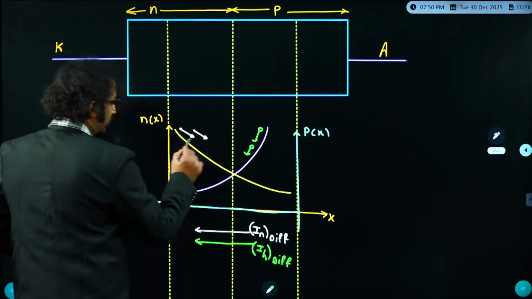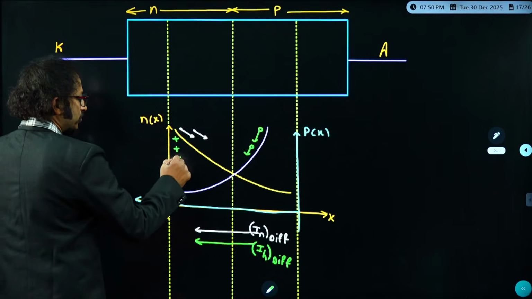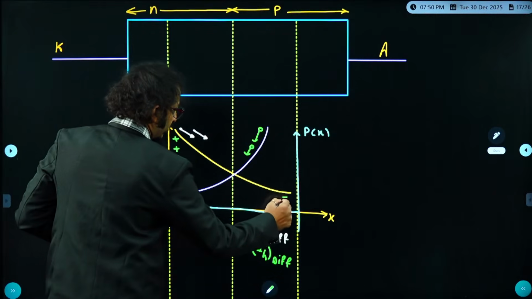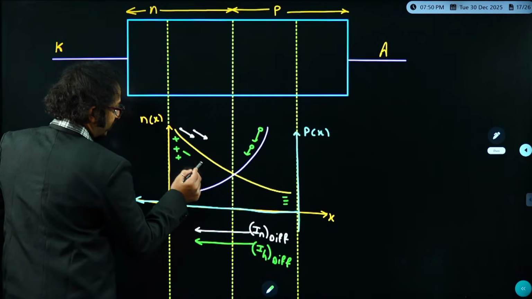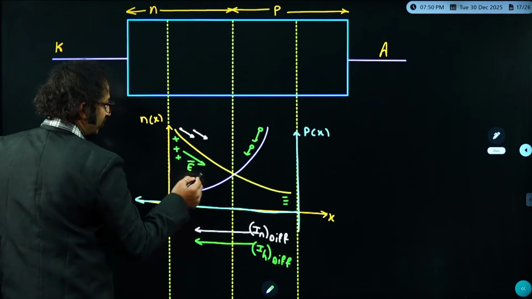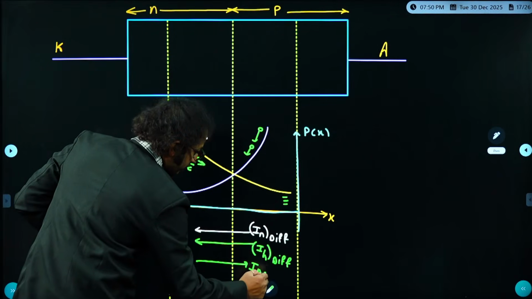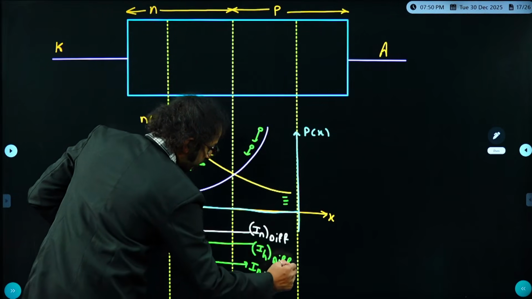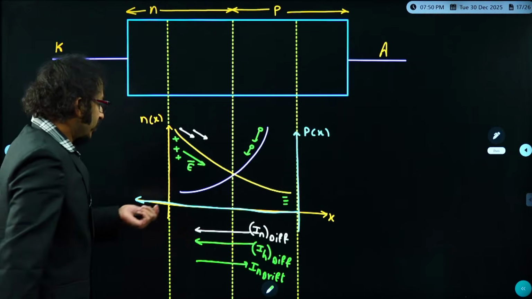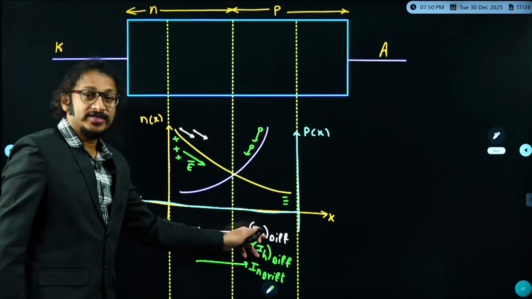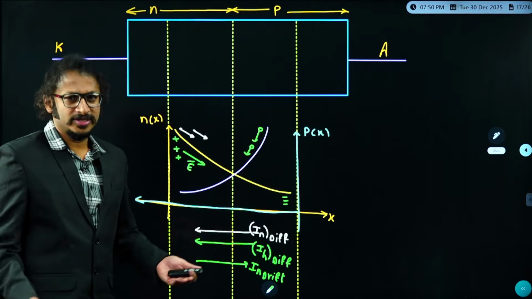Now let me know. Electrons are getting diffused from high level to low level. So here I am getting positive ions, and here I am getting negative ions. Then this is the direction of the electric field. If the electric field is in this direction, no doubt, this is the direction of drift current. True or not, everybody in the class? Or we can say, drift balances diffusion, so drift must be opposite to diffusion. That's a simple logic.